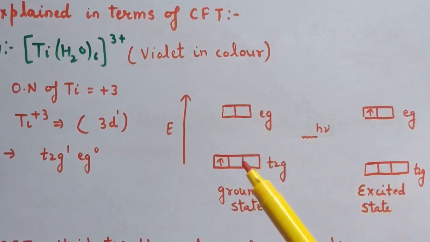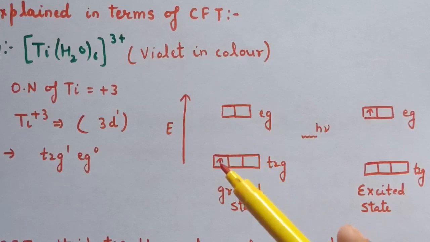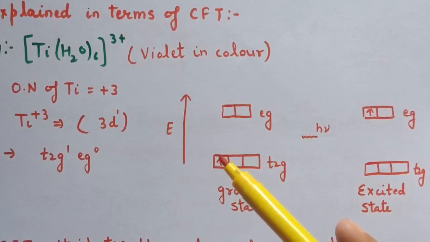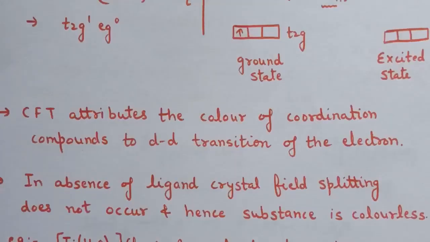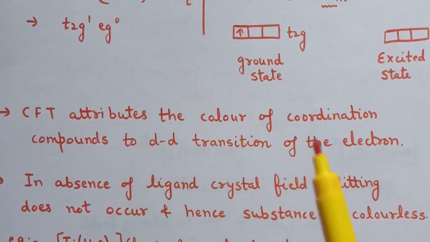So from here you can see that here d-d transition is taking place because these are nothing but splitting of d orbitals. So here transition is taking place from d to d. So you can say that crystal field theory attributes the color of coordination compounds due to d-d transition of the electron.